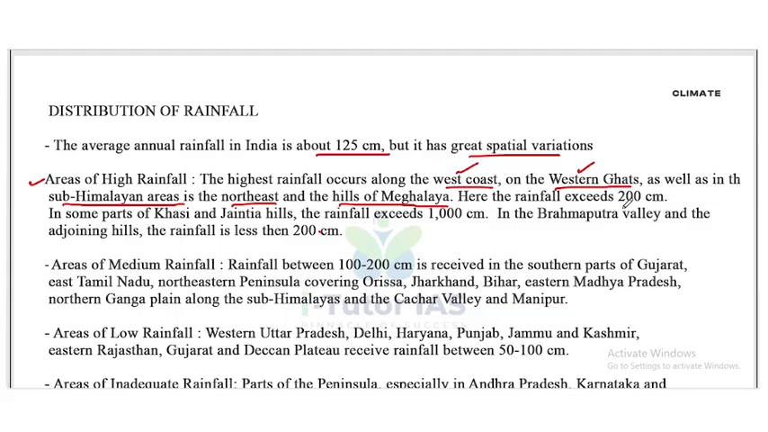Here the rainfall exceeds 200 cm. In some parts of Khasi and Jaintia hills, the rainfall exceeds 1000 cm. In the Brahmaputra valley and the adjoining hills, the rainfall is less than 200 cm.